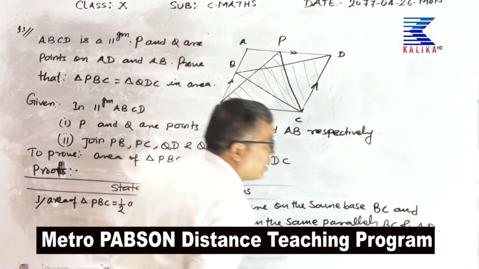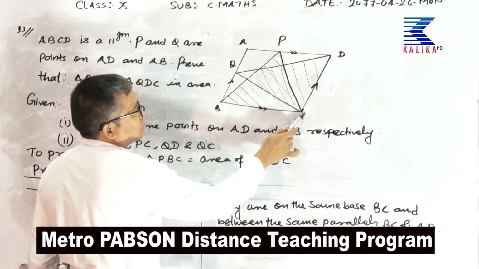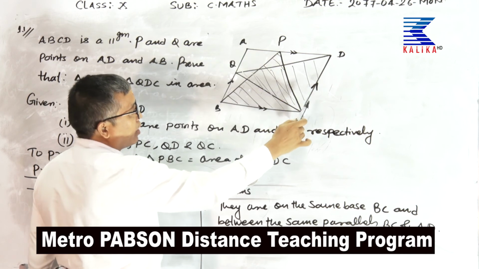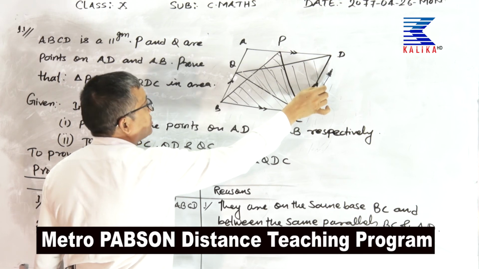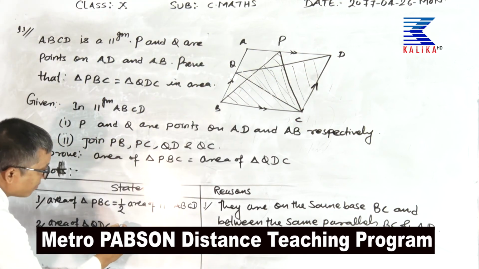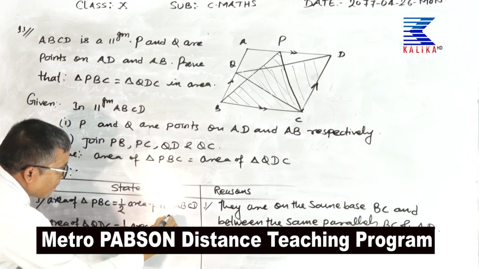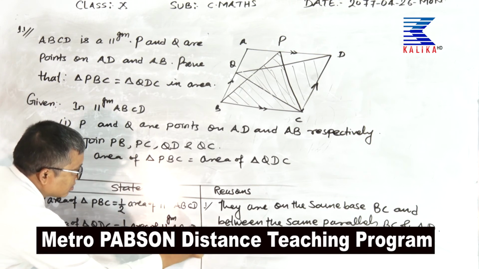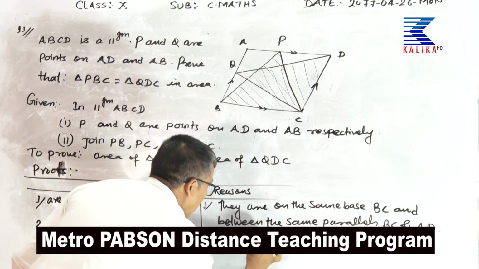Number 2, similarly, area of triangle QDC is also half of parallelogram ABCD. Why? They are on the same base CD and between the same parallels CD and AB.